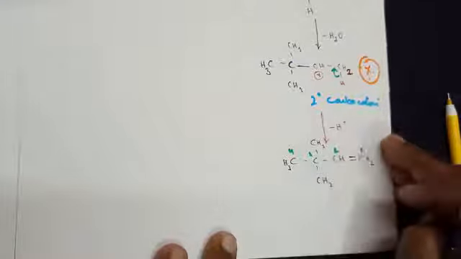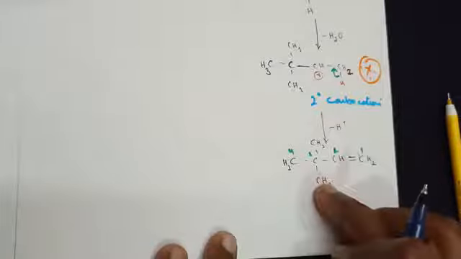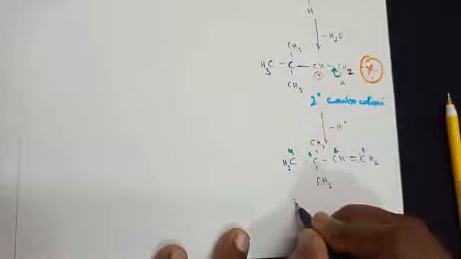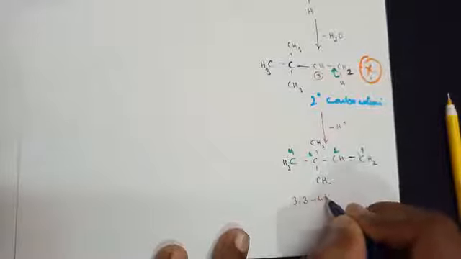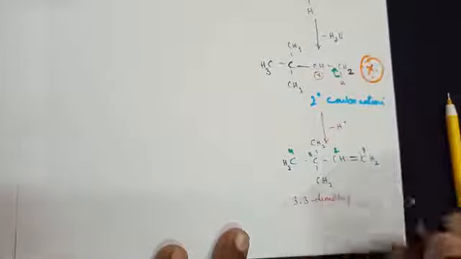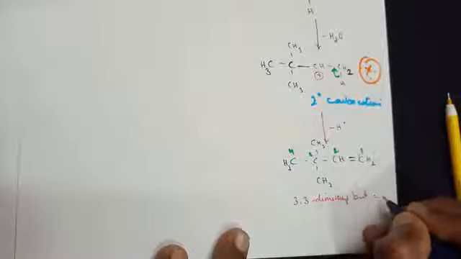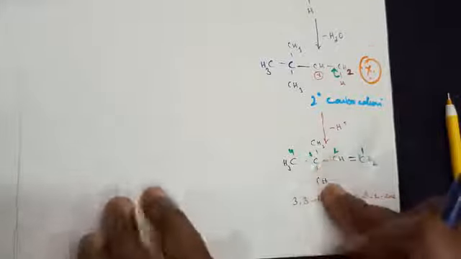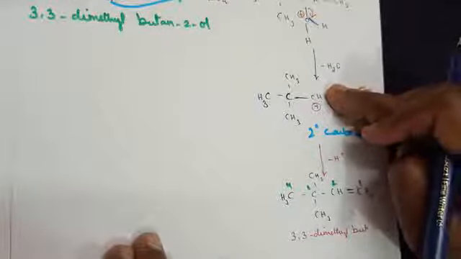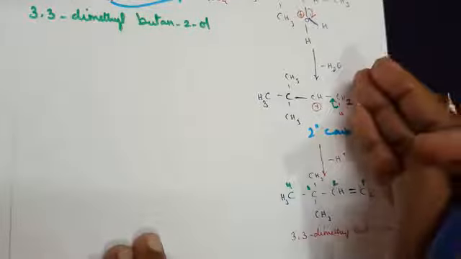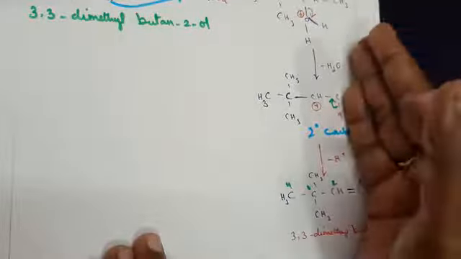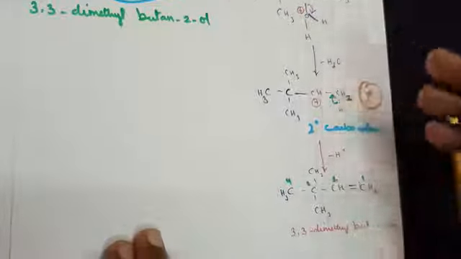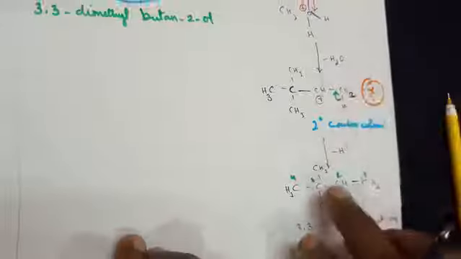So it will be but-2-ene here. The third carbon has 2 substitutions, so the name will be 3,3-dimethylbut-2-ene. Okay, this is one type of alkene we have got. So this is a secondary carbocation you found out. Suppose the carbon attached on this side is sharing the hydrogen here, so what will be the formation?